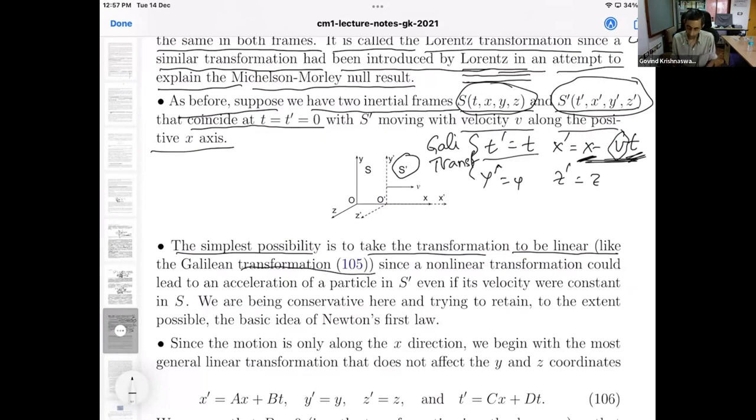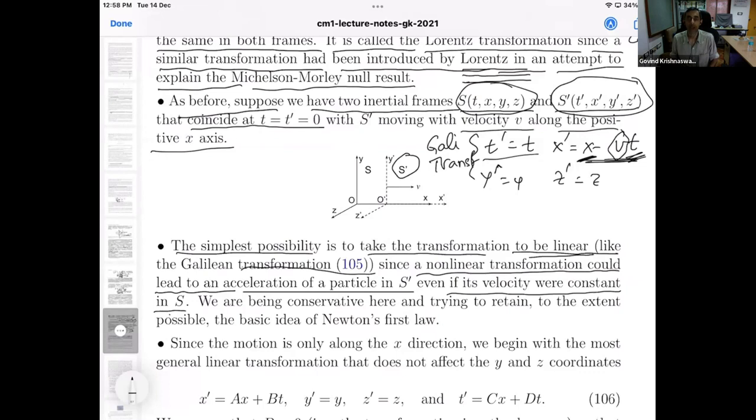All right. The simplest possibility is to take the Lorentz transformation to be linear. Why? Because a nonlinear transformation could lead to an acceleration of a particle in S prime, even if its velocity were constant in S. Suppose we make some nonlinear transformation, then a particle which is traveling at constant speed in S may be perceived as traveling at a non-constant speed in S prime, and therefore would be said to be accelerating, even though S is saying that it is a free particle.